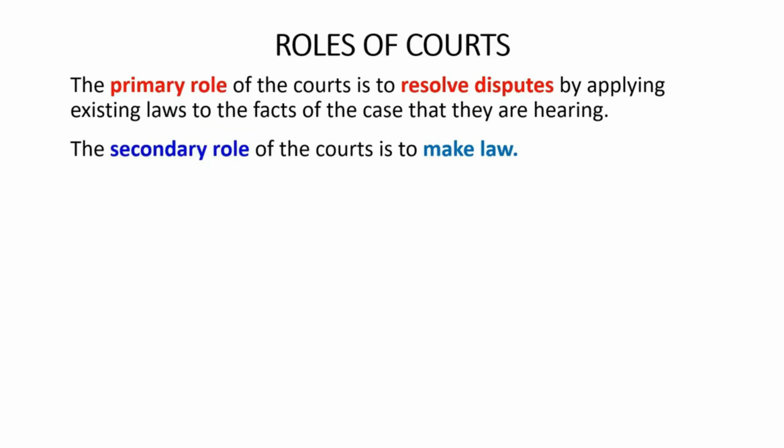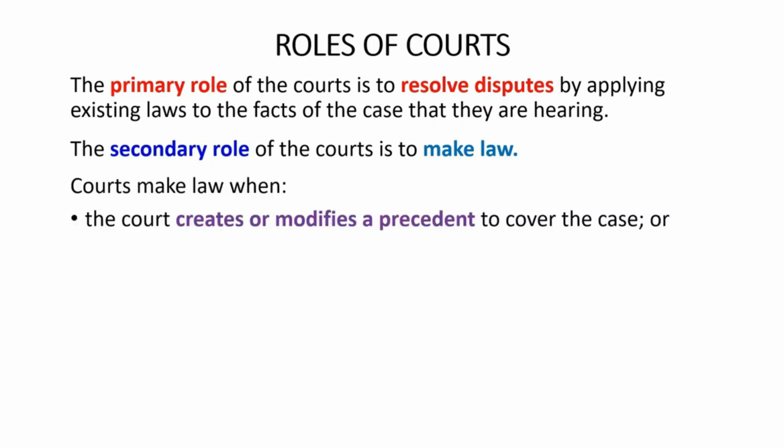The courts make law in 2 ways. The first way in which the courts make law is when they create or modify a precedent, because the case that they are hearing is not covered by an existing precedent. An existing precedent is a law that has been made by a previous court decision.